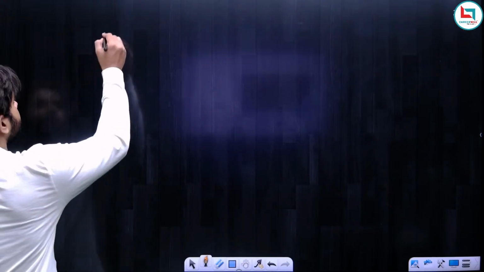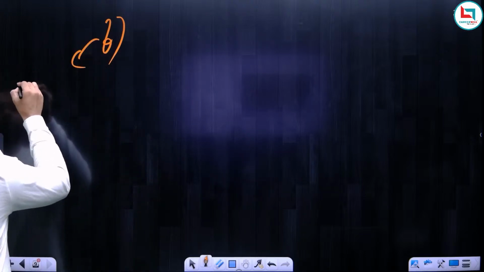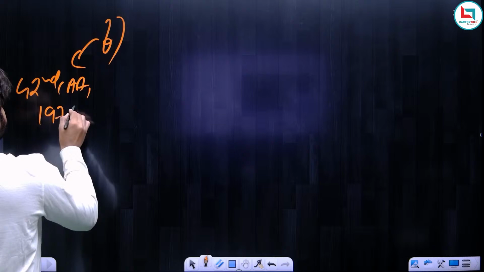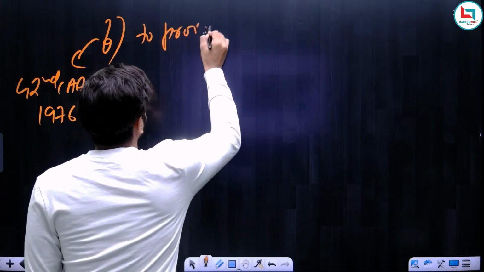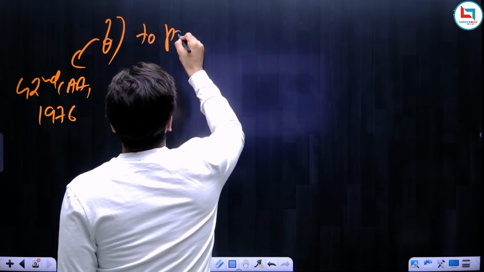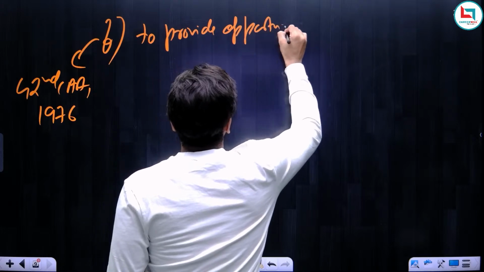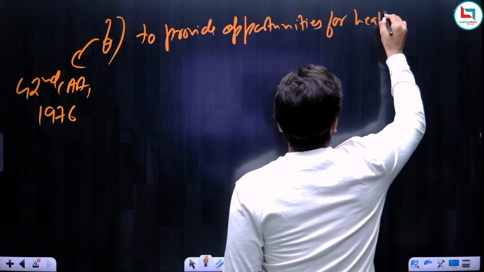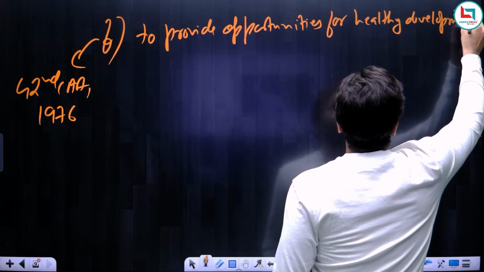Now the F point. Remember, this F point was inserted by the 42nd Amendment Act, 1976, and this point is to provide opportunities for healthy development of children.